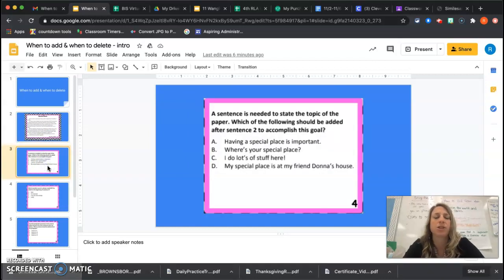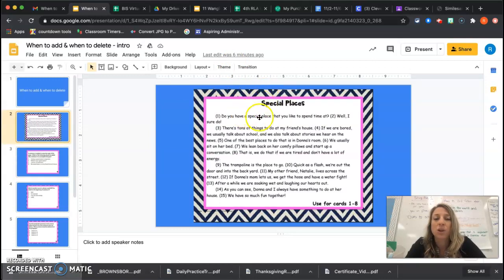So let's look at this first question. It says a sentence is needed to state the topic of the paper. Which of the following should be added after sentence 2? So we want to think about what was this story about? The key word here is a topic sentence. A topic sentence is going to tell me what my story is going to be about. So here it says, do you have a special place that you like to spend time at? Well, I sure do. And where did they tell us later on in the story? She said they like to go to Donna's.